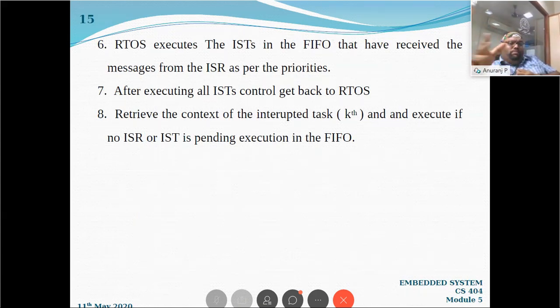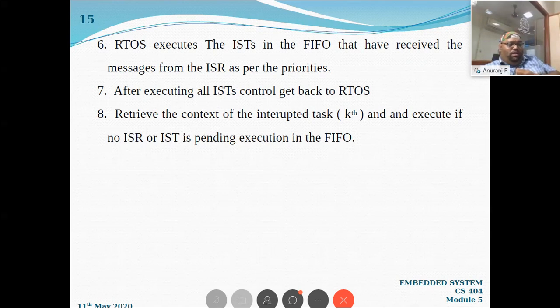Now what happens? In the previous technique, we were saying that the RTOS has 2 choices and, depending on the priority, it is going to execute. Instead of doing that, before the RTOS executes its previously interrupted task, it is going to execute the interrupt service threads, the ISTs.